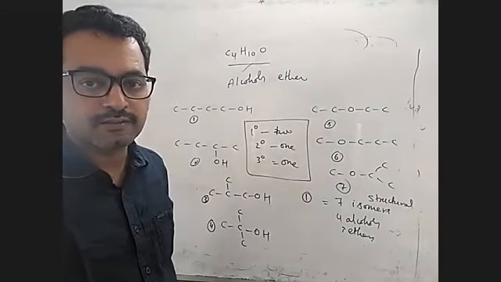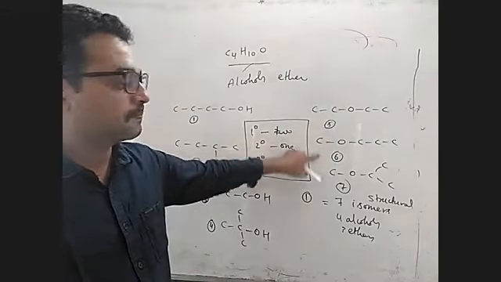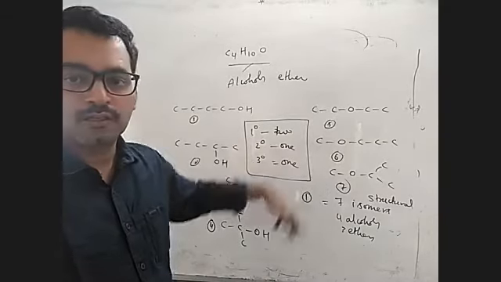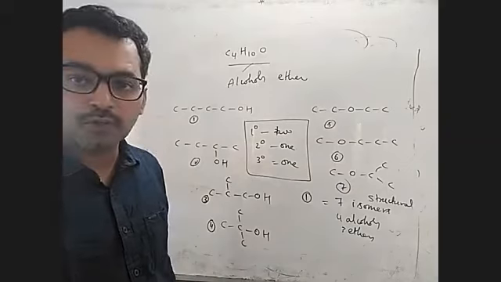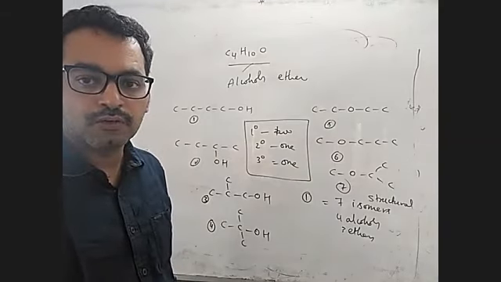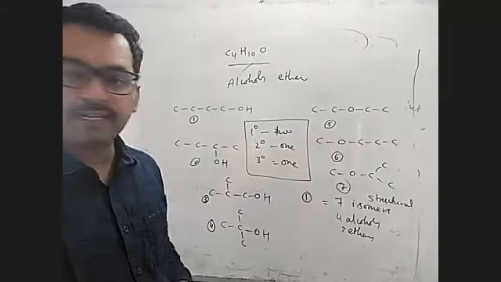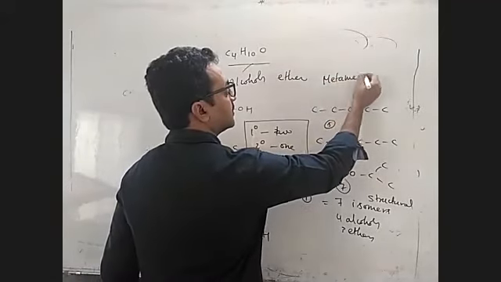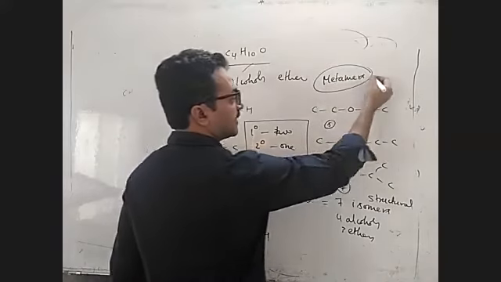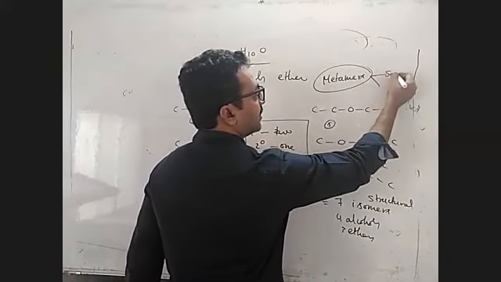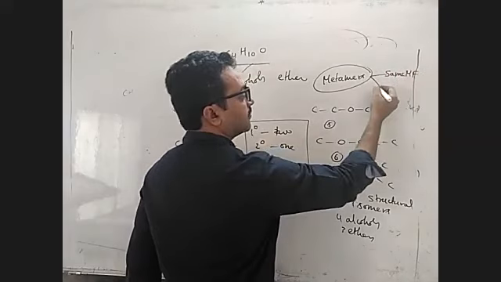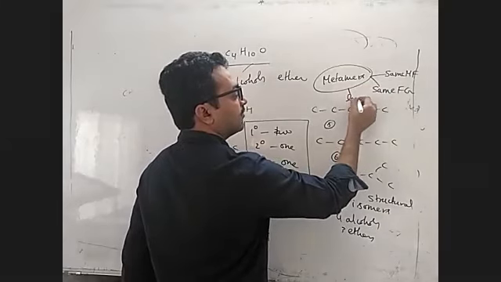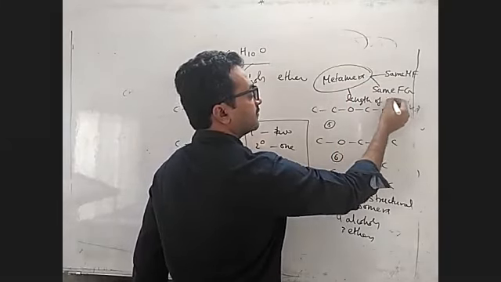5 and 6. No, they are not positional. No, no. So these are a separate category. Those are called as metamers. So what do you mean by metamer? There are two conditions for metamer. Same molecular formula, same functional group, but length of the carbon chain is different.